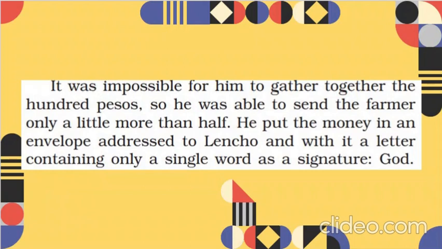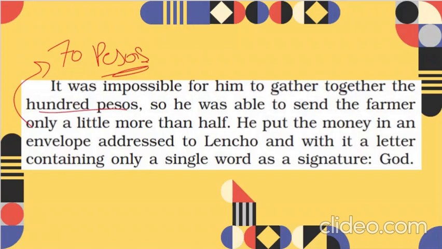But it was impossible for him to gather together the 100 pesos. Although he gave a part of his salary, arranged from the employees, and asked his friends, he still couldn't arrange 100 pesos. So he was able to send the farmer only a little more than half. We get to know ahead in the story that it was only 70 pesos. It was 70 pesos, right? A little more than half. So half is 50, more than 50, 70 pesos. It's given ahead in the story.